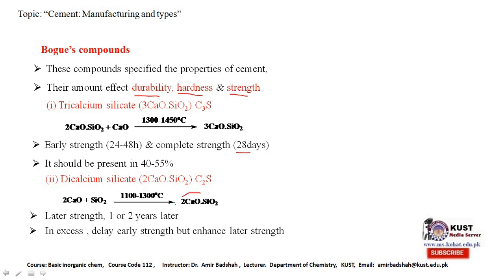If we increase the amount of this in the cement compared to the previous one, which is responsible for early strengthening while this is responsible for later strengthening, it will delay the early strengthening and enhance the later strengthening, about 1 to 2 years later. It should be present at 19 to 24%. If it is in excess, it will definitely delay the early strengthening. If it is in less amount, later strengthening is affected, since it is also necessary. So it should be in this range, then it will be a suitable cement.